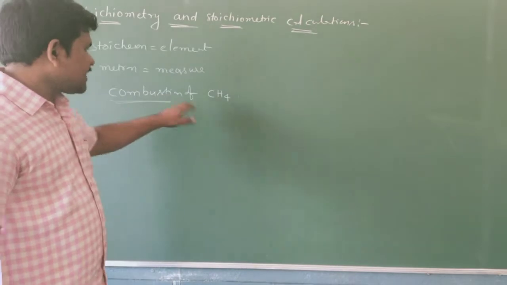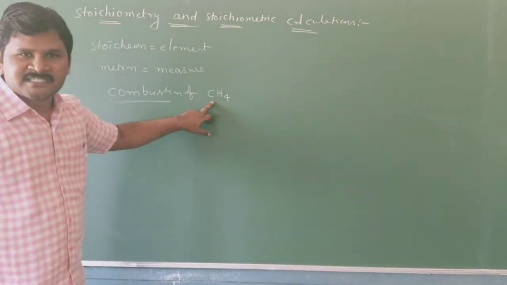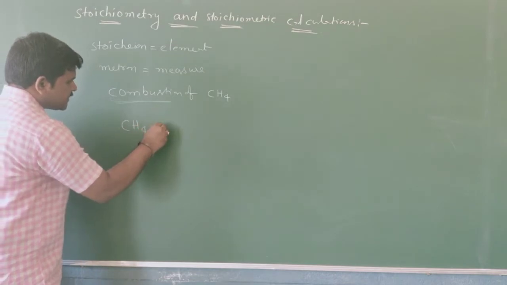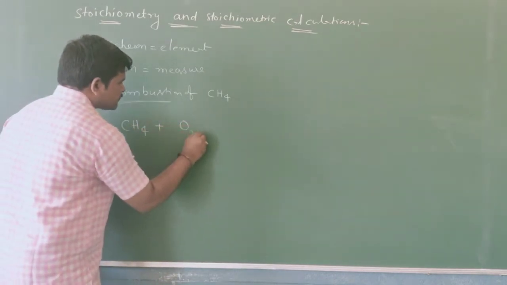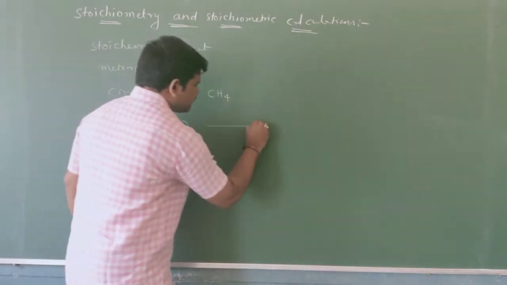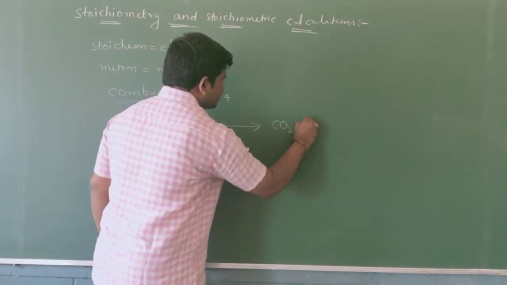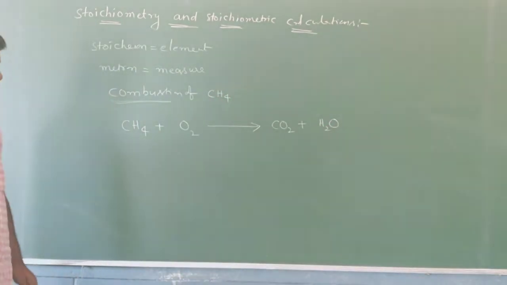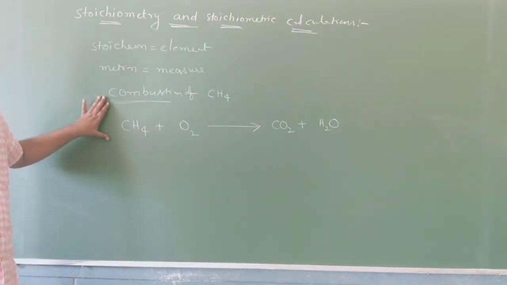Let us consider combustion of methane. Methane undergoes oxidation or burning in the presence of oxygen. We get the products CO2 plus H2O. This is the reaction. But it is not a balanced chemical reaction. Why is it not a balanced chemical reaction?